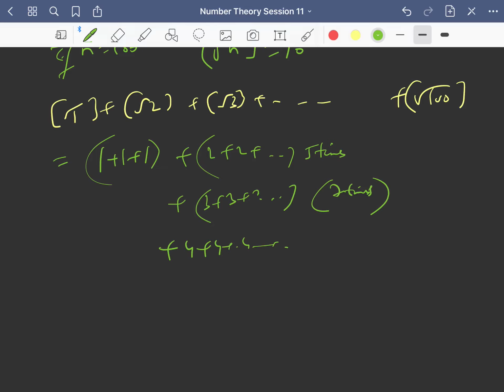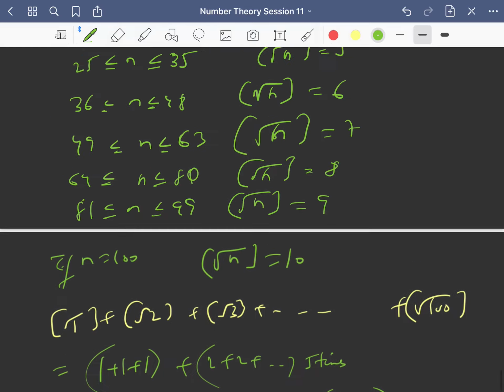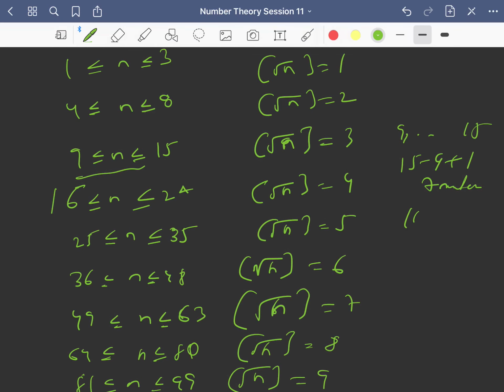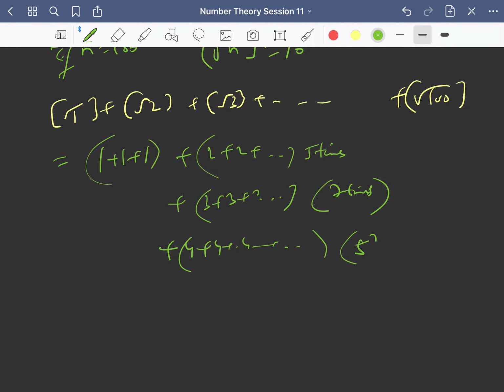Then 4 plus 4 plus 4, how many times? From 16 to 24, that is 24 minus 16 plus 1, so 25 minus 16, that is 5 square minus 4 square times, and so on.